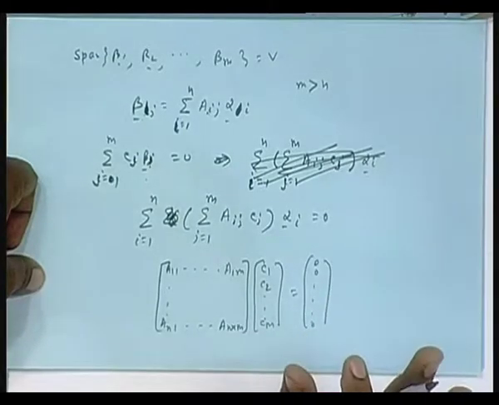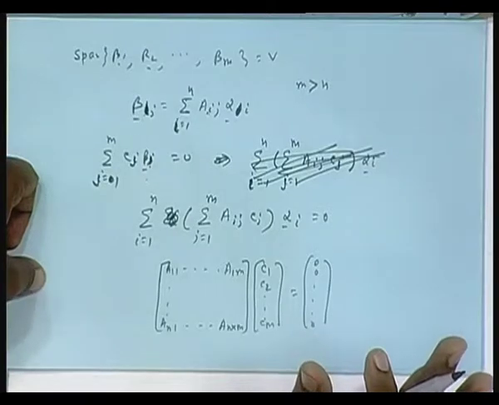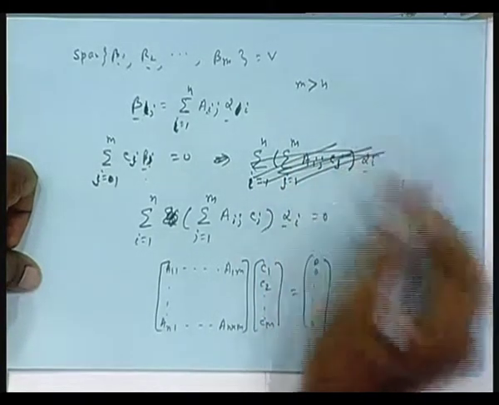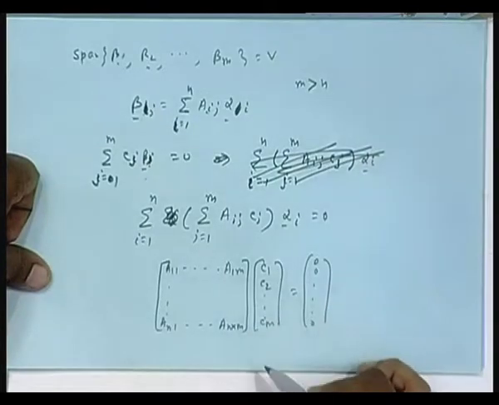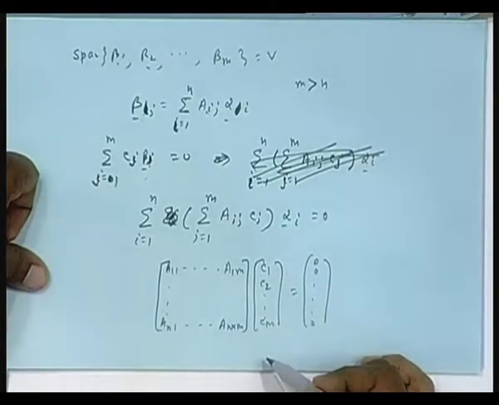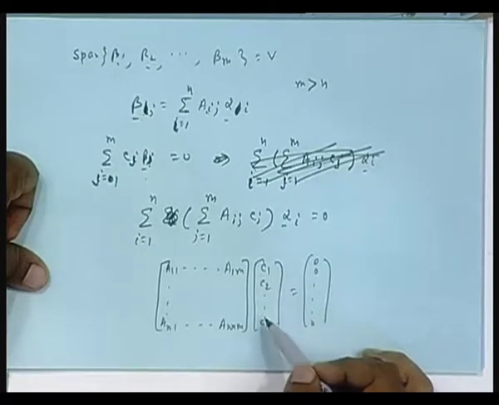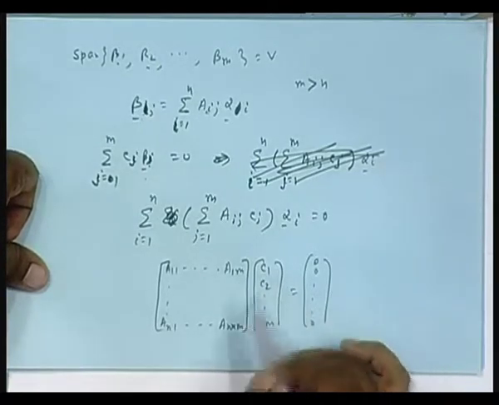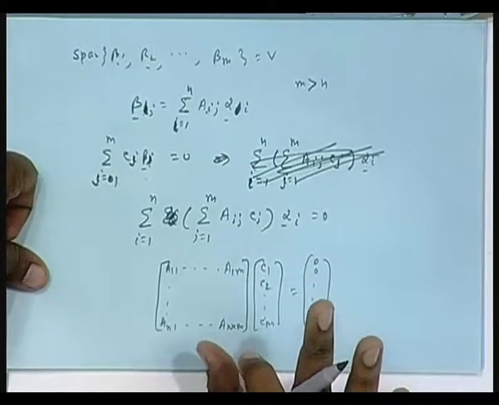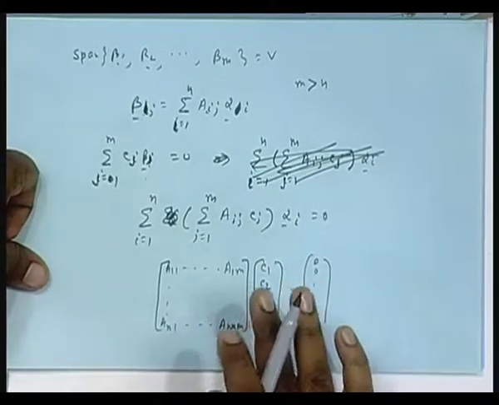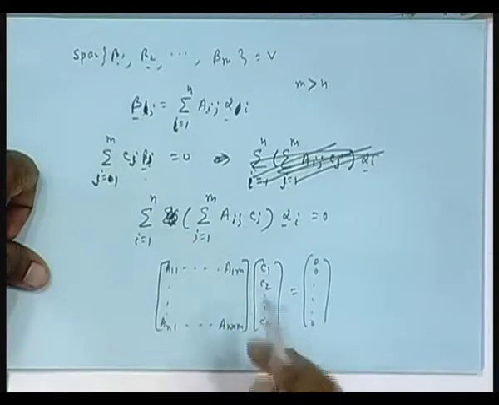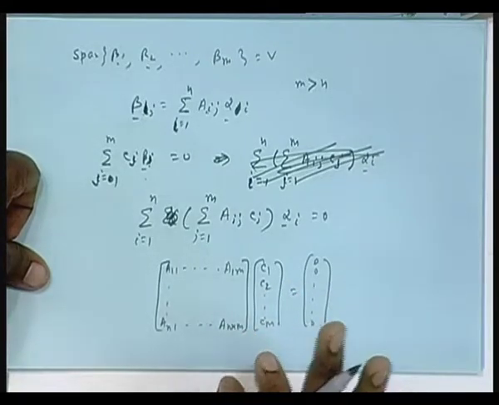Okay, you get this. But if m is greater than n, that means what? You have got more unknowns and fewer equations. So, obviously, I can take some coefficient to be non-zero, and subject to that I can find a solution so that this is satisfied. It is a basic thing of algebra. If you have more unknowns and fewer equations, all 0 is not the only solution. You can find non-zero solutions easily, isn't it?